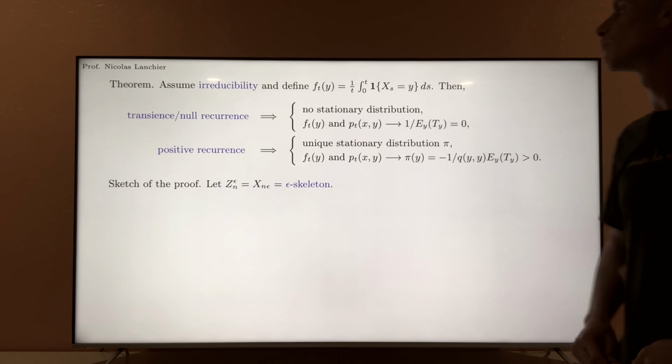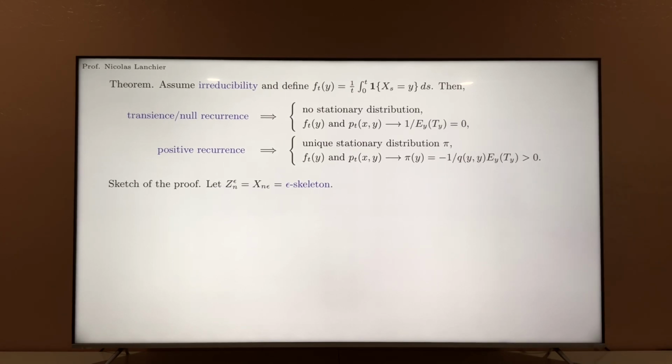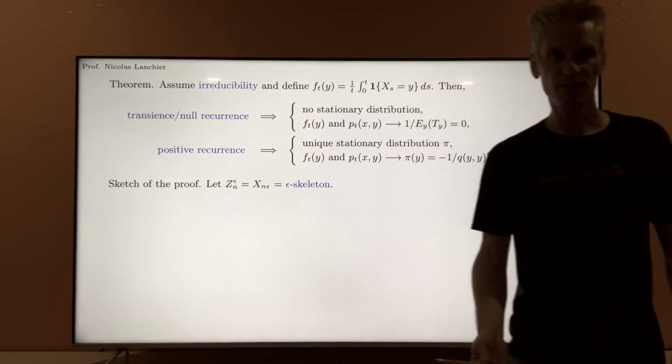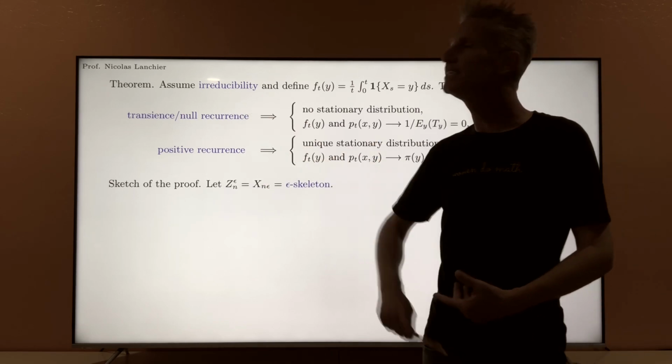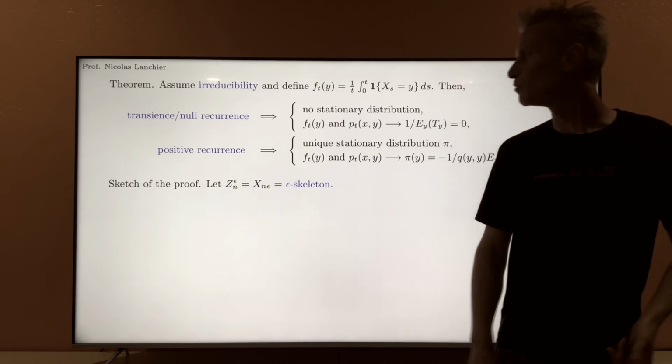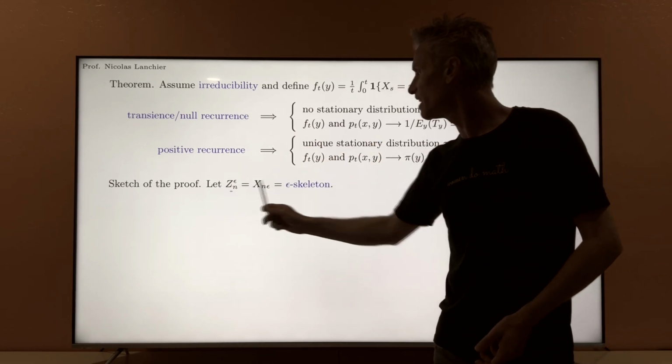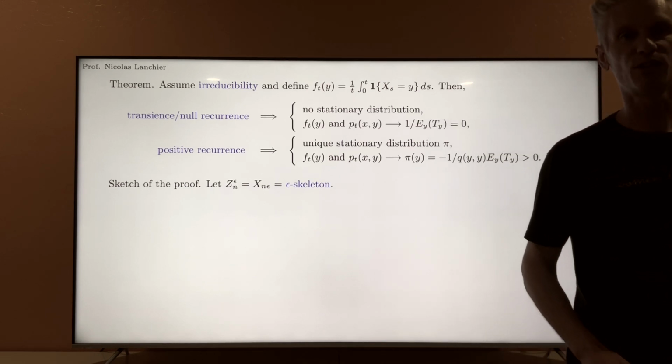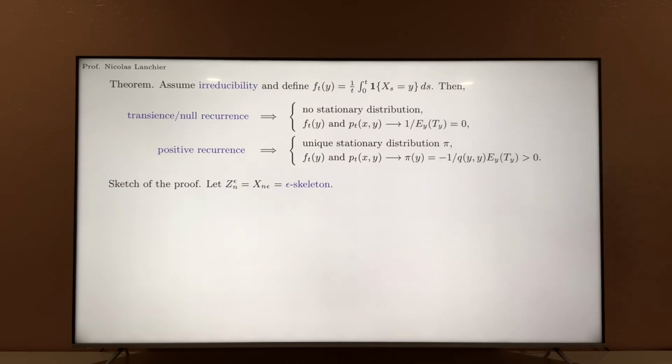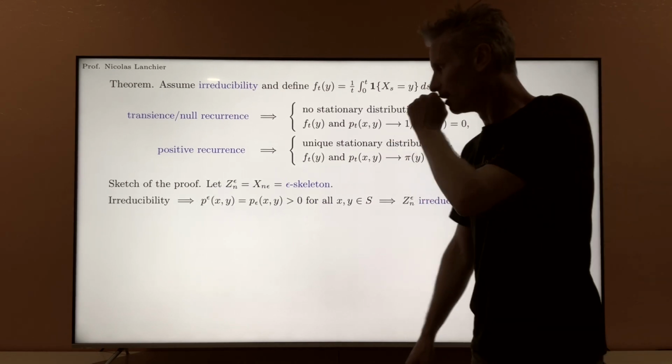Alright, so let's deal with irreducibility and aperiodicity first. If X_t is irreducible, then we can prove that this epsilon skeleton not only is irreducible, but is also aperiodic. And so the proof is simple, that's just one line.